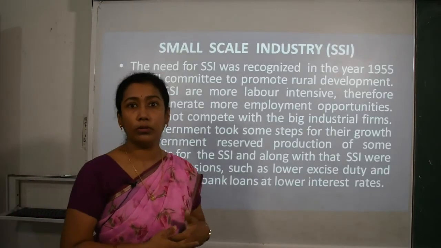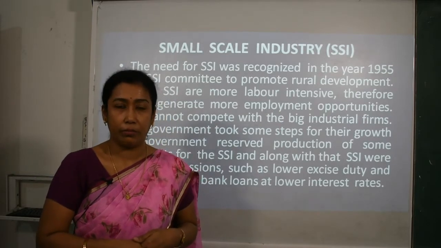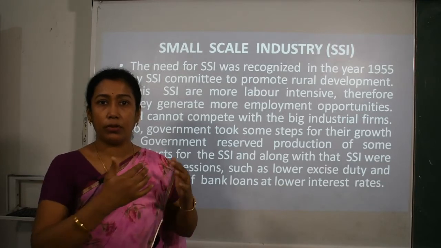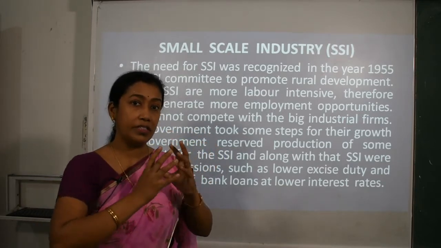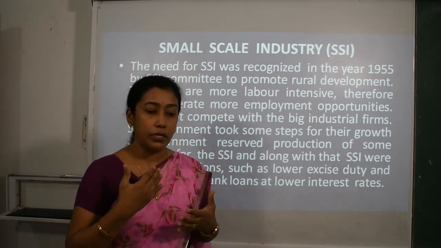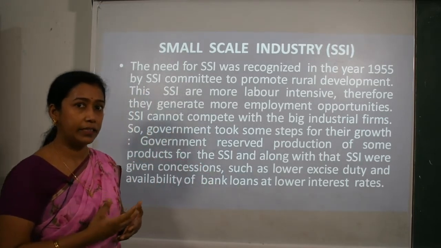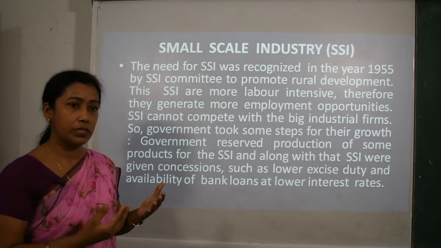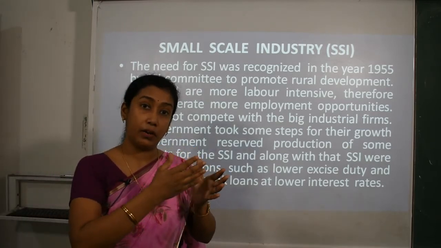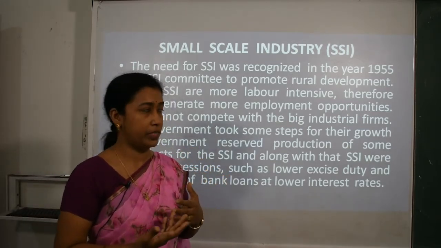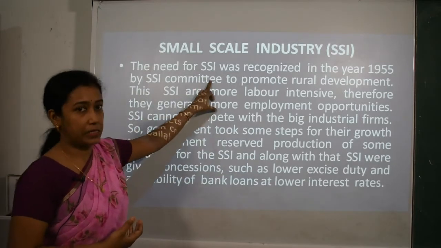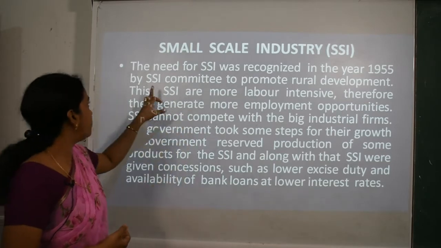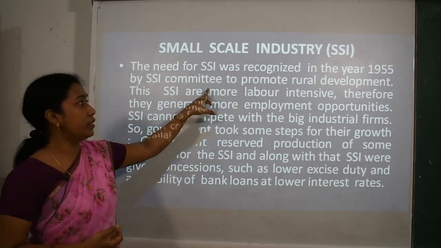Now after that, one more initiation was done by government, that was SSI, that is small scale industries. It was only large scale industries, but now this concept of small scale industries was begun for various kinds of manufacturing of consumer goods. And because of this, the small businessmen can also get a chance to develop themselves. So the need for SSI or small scale industries was recognized in the year 1955 by the Committee to Promote